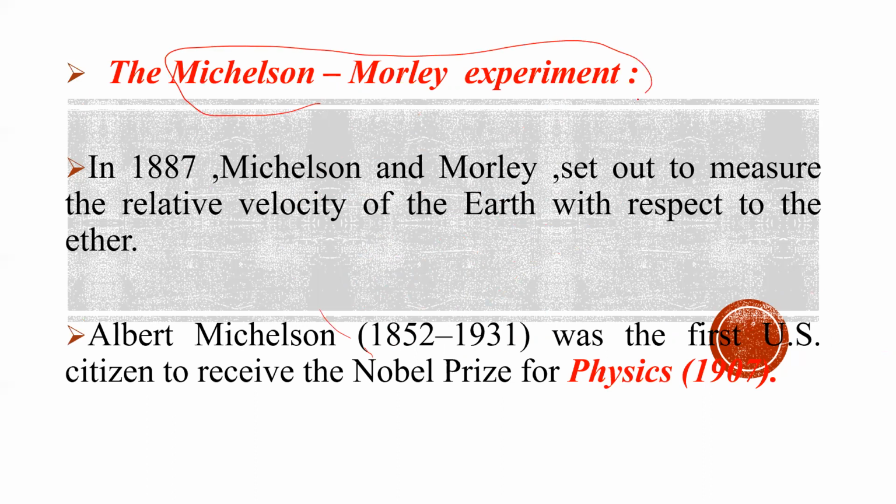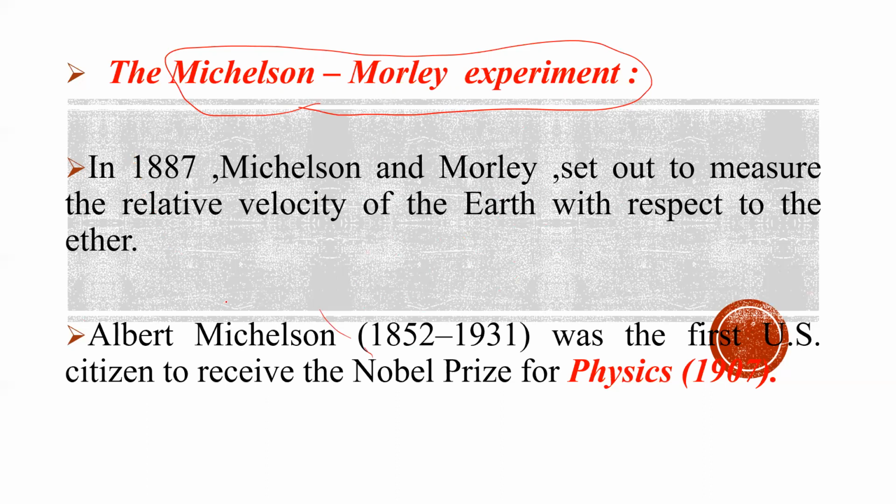This is based on interference of light. So what does that experiment talk about? In 1887, Michelson and Morley, both scientists, proposed it, and Michelson won the Nobel Prize in physics in 1907 because of this discovery.